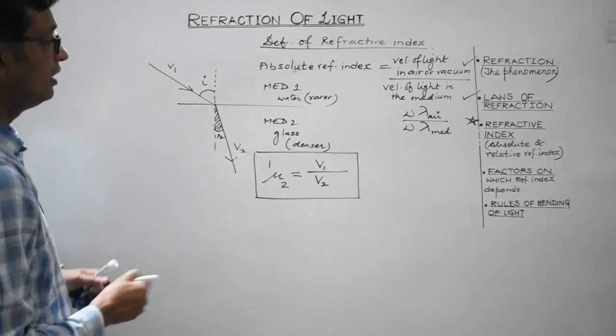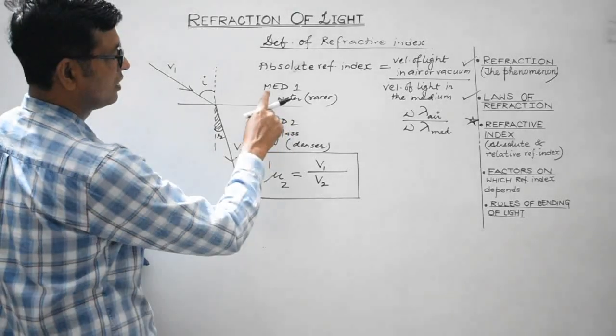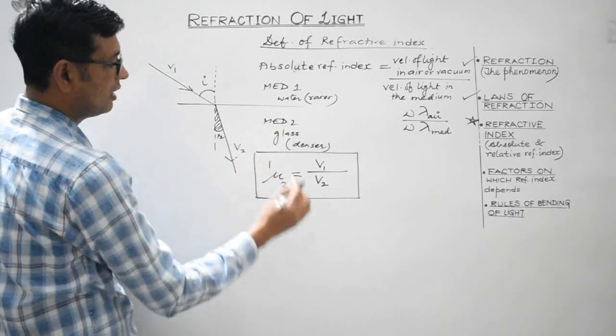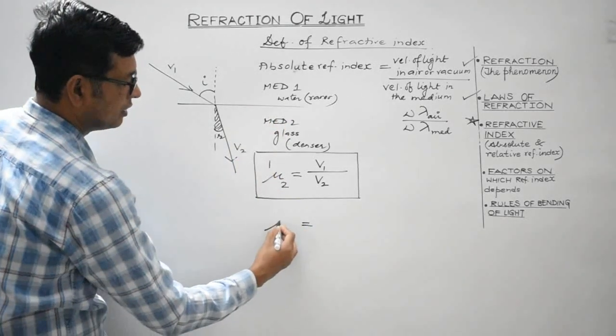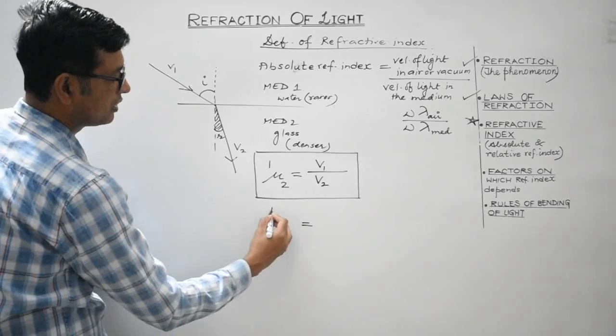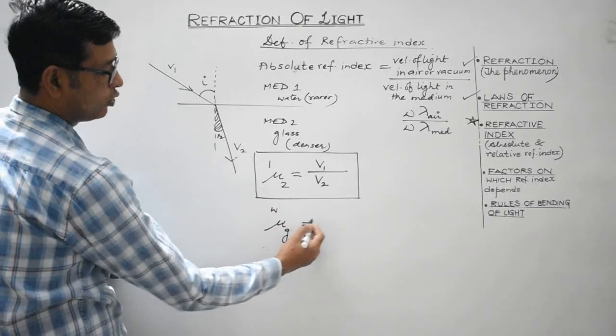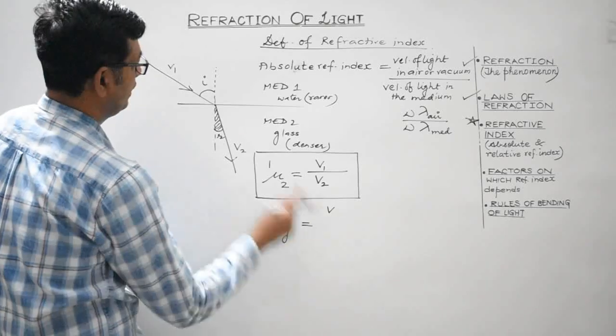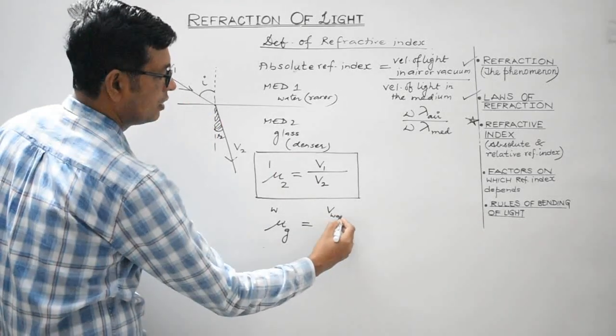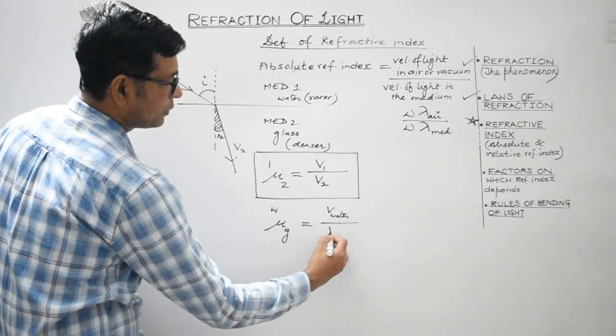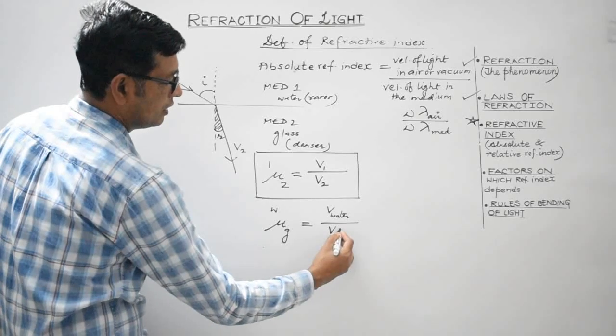Right? So in case we consider medium 1 to be water and medium 2 to be glass, then it would be the refractive index of glass with respect to water. It would be equal to speed of light in water divided by speed of light in glass.